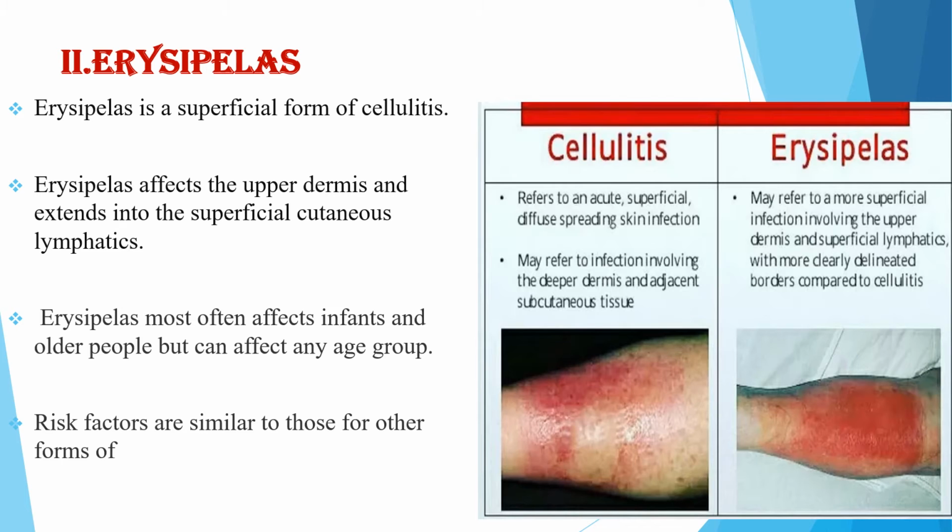Looking at the main difference between cellulitis and erysipelas: in cellulitis, the infection involves the deeper dermis and adjacent subcutaneous tissue, whereas erysipelas refers to a superficial infection involving the upper dermis and the superficial lymphatics, with more clearly demarcated borders. So erysipelas is superficial and well demarcated, whereas cellulitis is a deeper infection and its edge is not well demarcated.